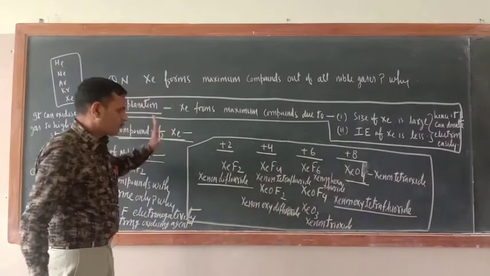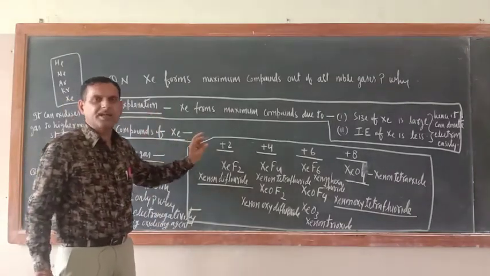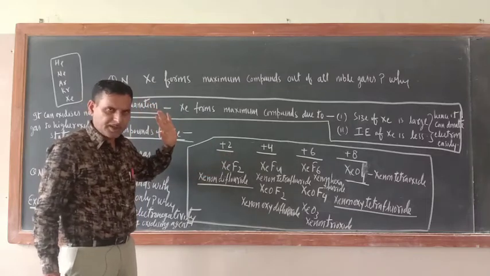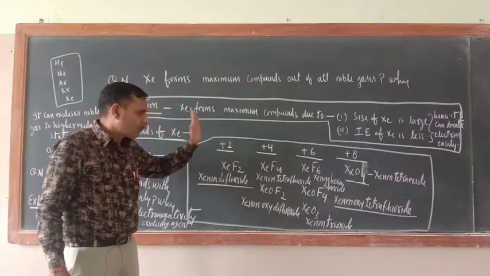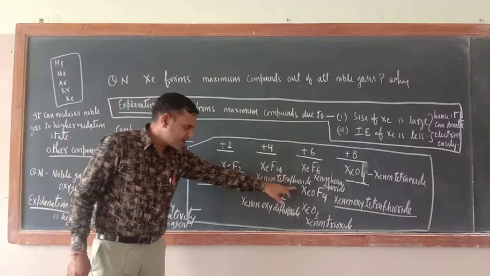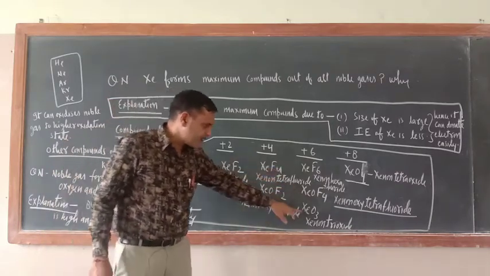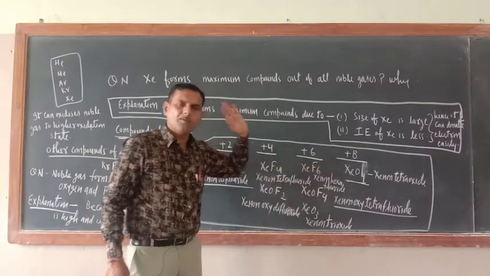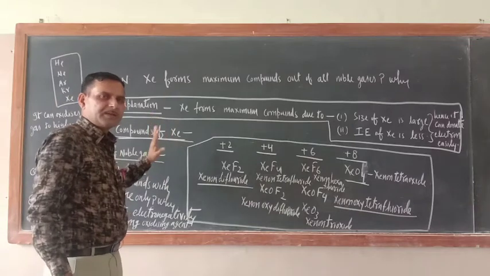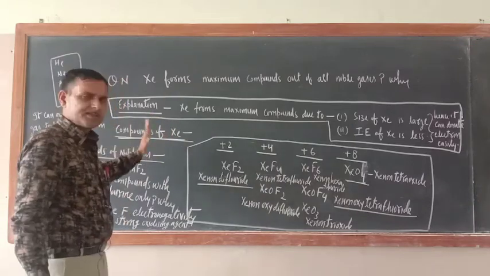Once again, XeF2, XeF4, XeF6 are the fluoride compounds. The oxide compounds are XeOF2, XeOF4, XeO3, XeO4.